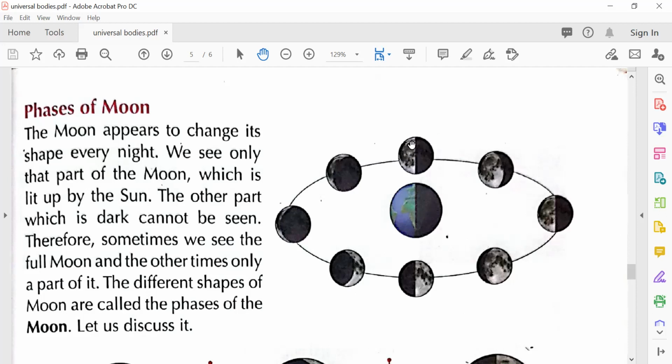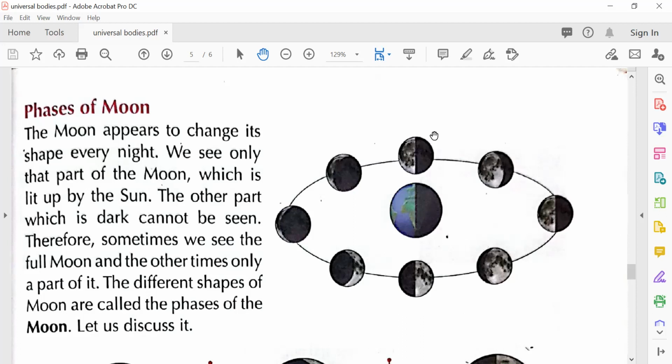So when it is like this, then we see half the moon. Sometimes we only see a crescent. This is very thin. Then this is a bit more. This is again half, and this is this big. It's not a crescent, just a little bit, like an eaten biscuit, like someone has eaten this part. This black means it will not show, and this light part is showing. So if it is like this, it will look like someone has taken a bite from here. And here also it's half, and here you can see this much.